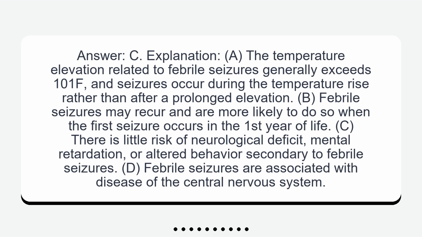Answer: C. Explanation: A. The temperature elevation related to febrile seizures generally exceeds 101 F, and seizures occur during the temperature rise rather than after a prolonged elevation. B. Febrile seizures may recur and are more likely to do so when the first seizure occurs in the first year of life. C. There is little risk of neurological deficit, mental retardation, or altered behavior secondary to febrile seizures. D.